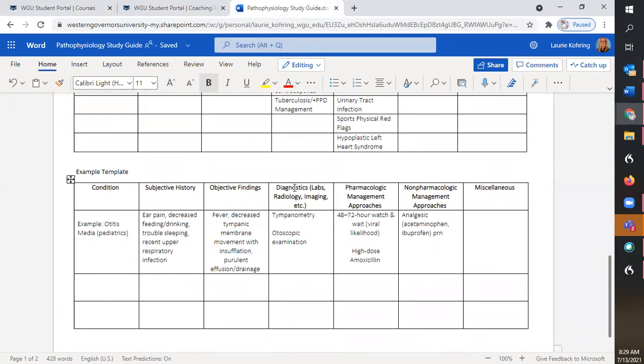How would this condition be diagnosed? Is it laboratory tests? Is it radiology, cardiac tests? What is it that helps providers diagnose it? And then how is it managed once it's diagnosed? So pharmacologic treatments and non-pharmacologic treatments, and then anything miscellaneous that's just unique about the condition.